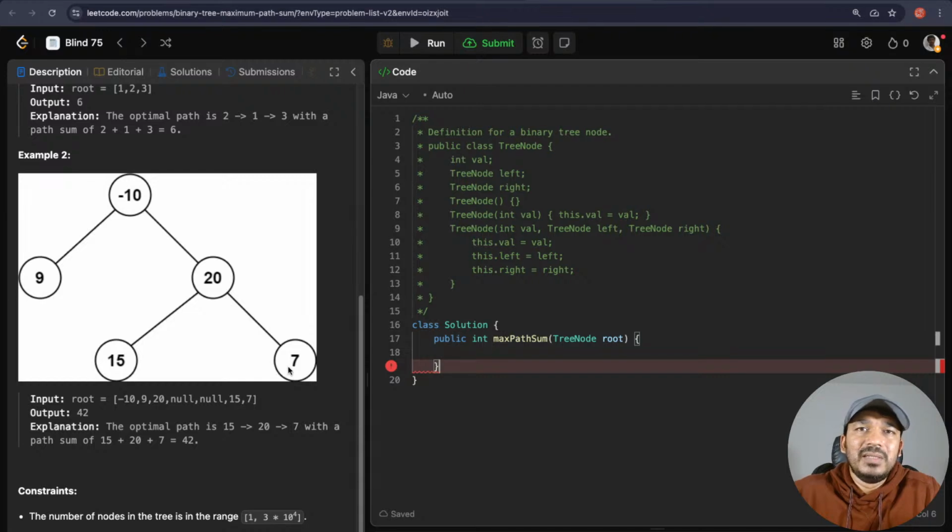35 plus 7, that would become 42. So that is the maximum path sum. How do we come up with the maximum path sum if we know just the reference for the root element?